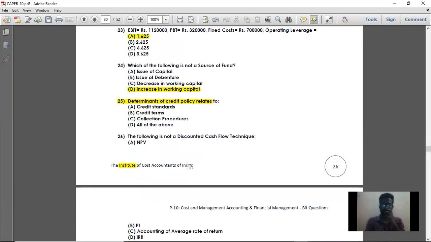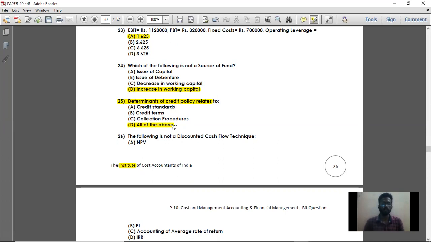So next is question number 25. Determinants of credit policy relate to. When you are determining credit policy, what do you determine? You determine the credit standards, the credit terms, and the collection procedures. So all the above are the determinants of credit policy. When you are making any sales on credit, then you will form a credit policy.